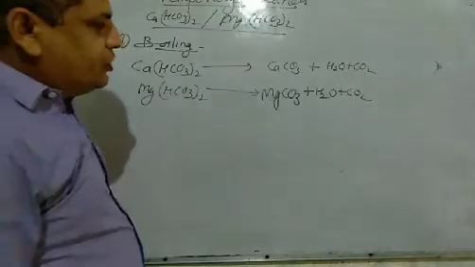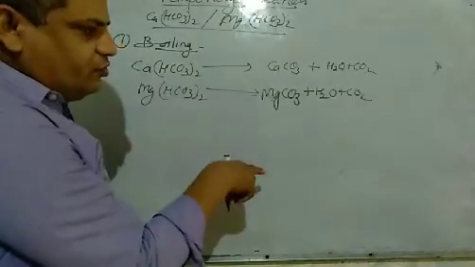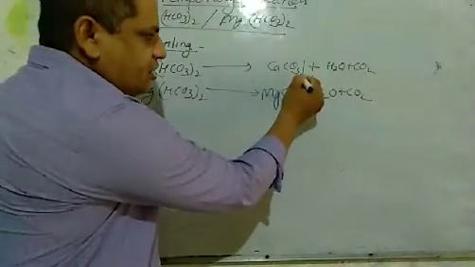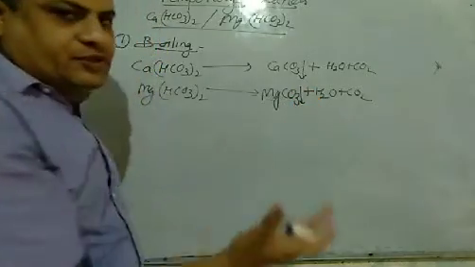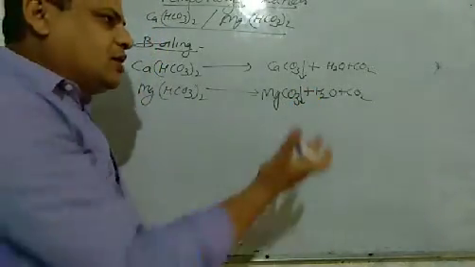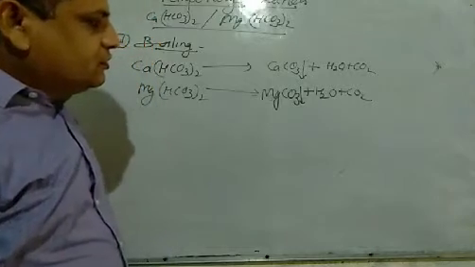These carbonates are insoluble, settle down and can be separated, and the water obtained will be soft.